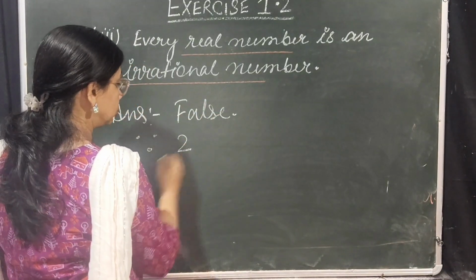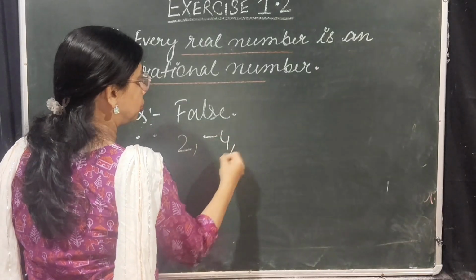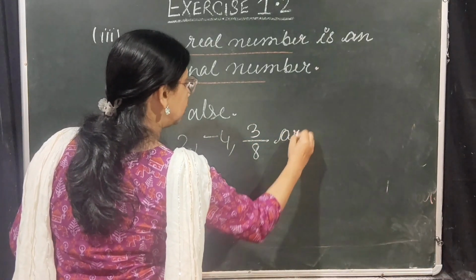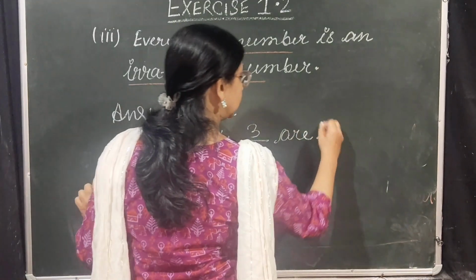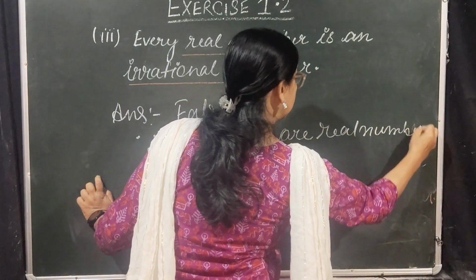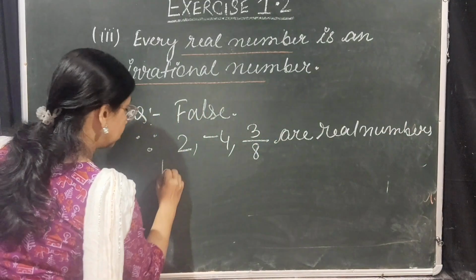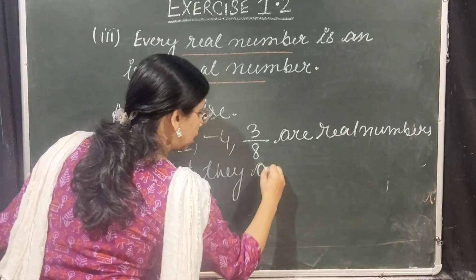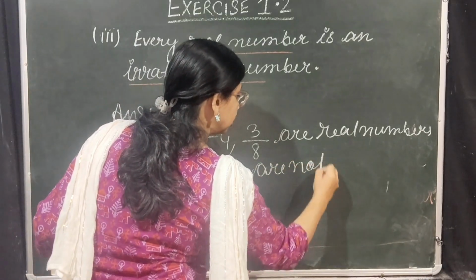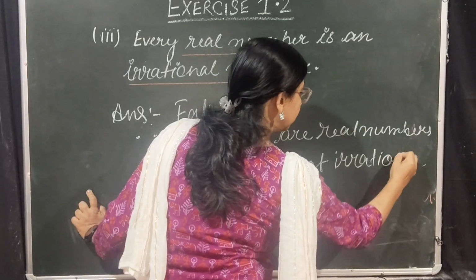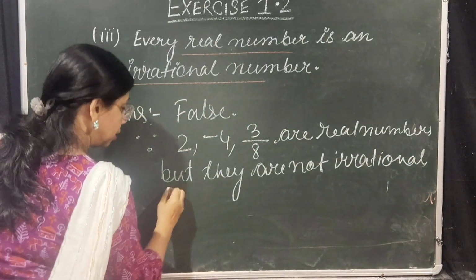Since 2, -4, 3/8 are real numbers, but they are not irrational numbers.